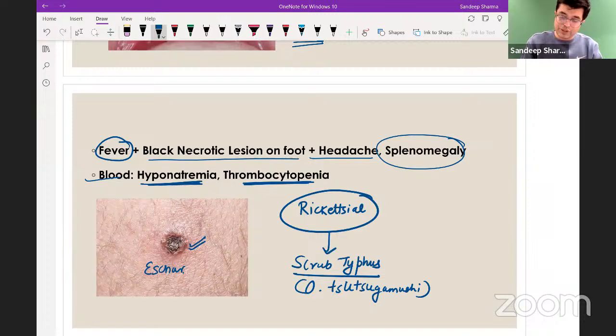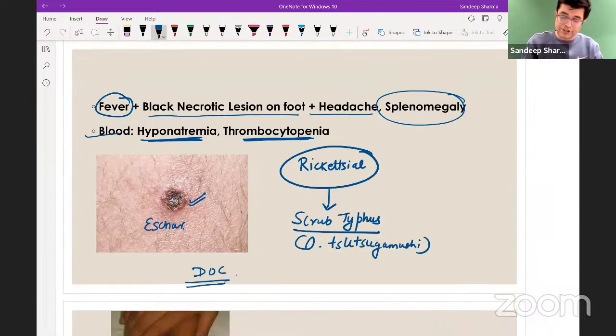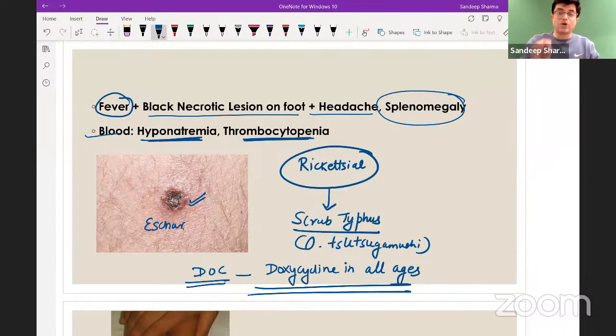What is the drug of choice in these patients? The drug of choice in the patient is doxycycline in all ages. Normally, doxycycline is avoided in young children, but here the benefit outweighs the risk, and doxycycline in all ages needs to be given in these patients. Usually we give it for about 7 to 10 days. Normally, the cutoff is that if the fever stops, you give it for 3 additional days after the fever has subsided. Fever subsidence takes about 4 to 5 days, and then you give another 3 days so that no relapses occur. So the total duration comes around 7 to 10 days, and that is the drug of choice.